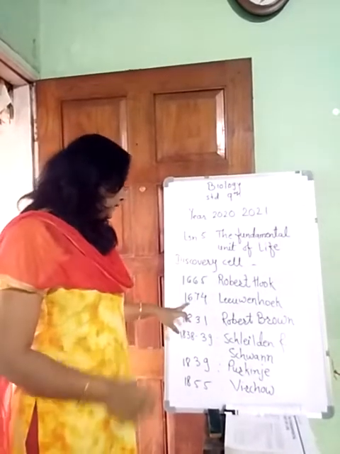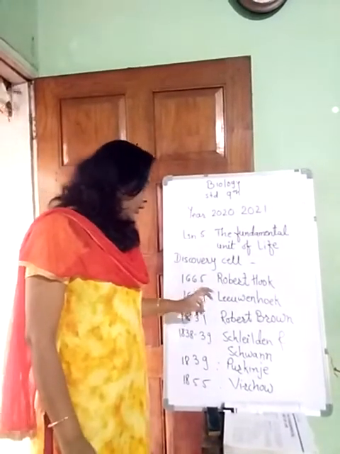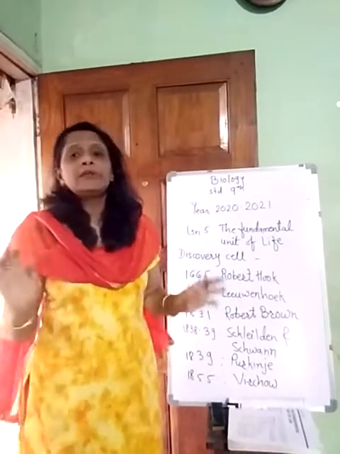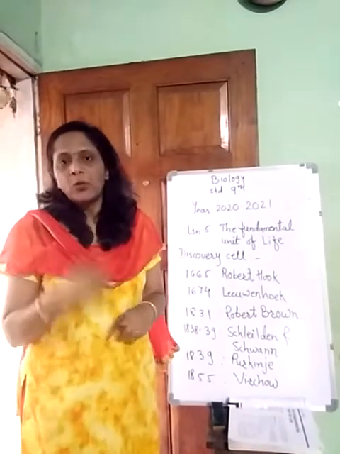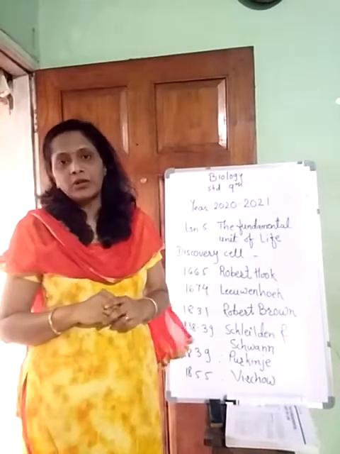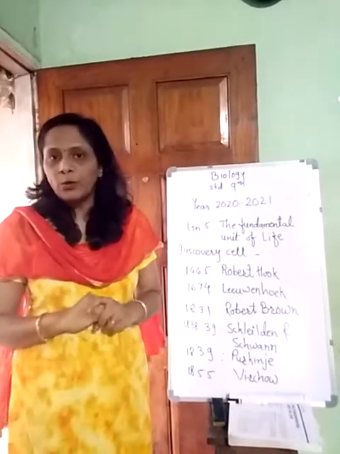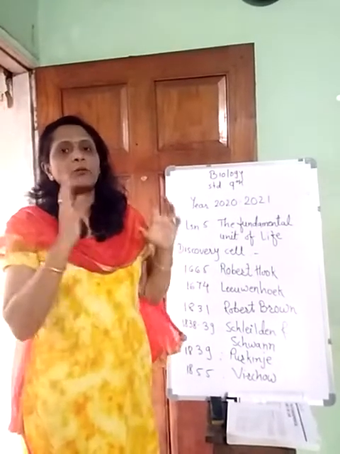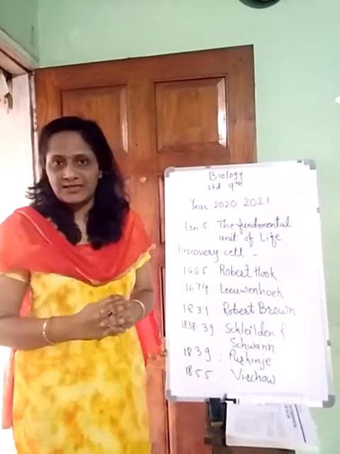After that, in the year 1674, Leeuwenhoek discovered the free living cell in pond water. One single cell, a unicellular organism, he found in pond water. And then he said that yes, one cell also can perform all the important life processes.